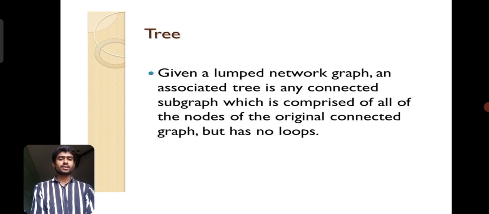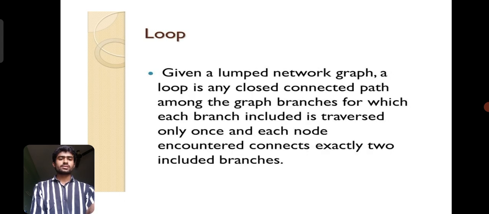An associated tree is any connected subgraph which is composed of all the nodes of the original connected graph but has no loops. If the given circuit has some nodes and the nodes are connected with lines, it is called a tree graph, where the graph is open. And the loop: a loop is any closed connected path among the graph branches for which each branch is traversed only once and each node encountered is connected to exactly two included branches.